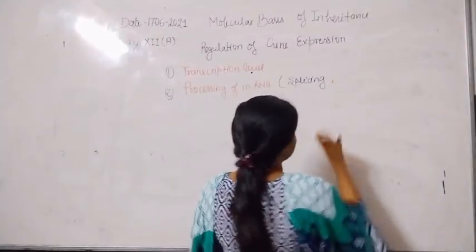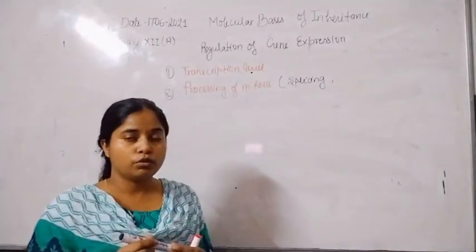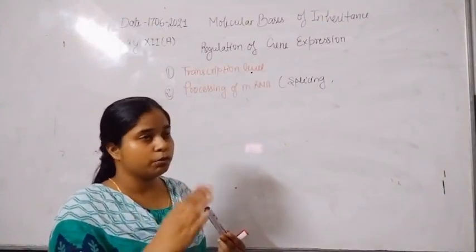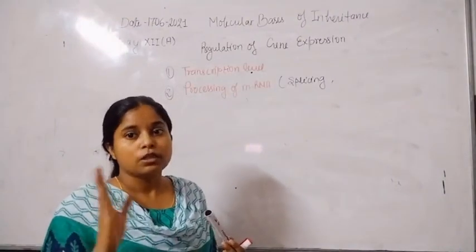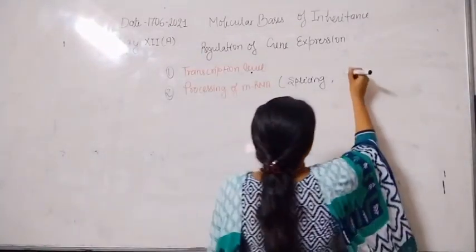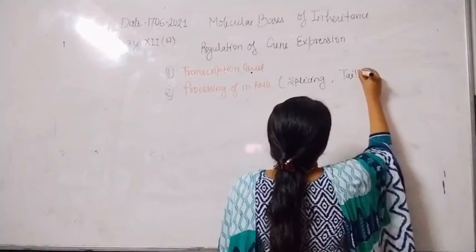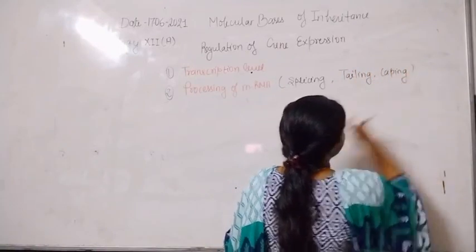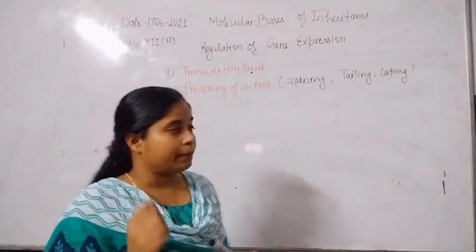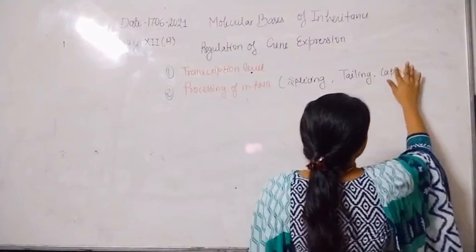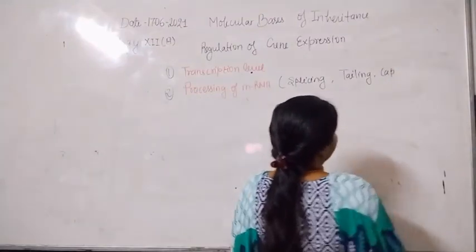Some sequences which do not constitute the protein synthesis part have to be removed from the mature mRNA. That's why splicing takes place. Now there is tailing, and this one is capping. Capping and tailing both take place for securing both ends of mRNA, because